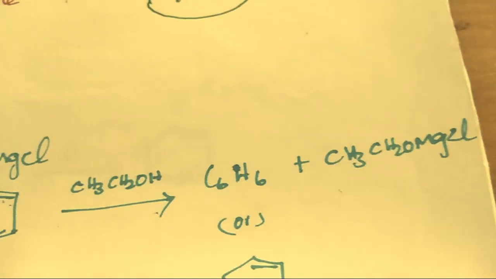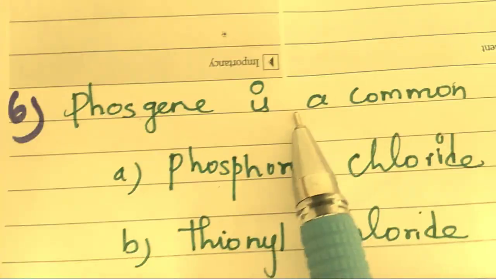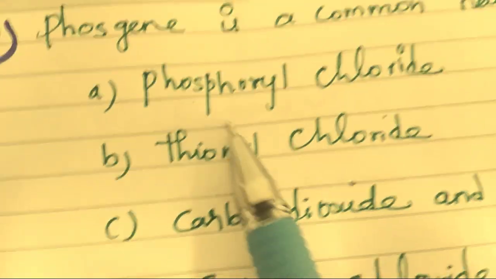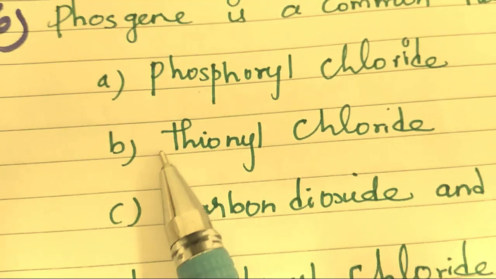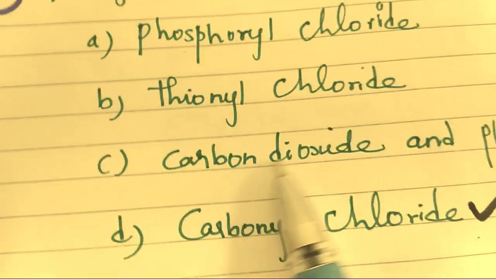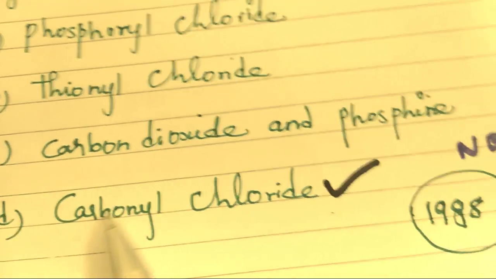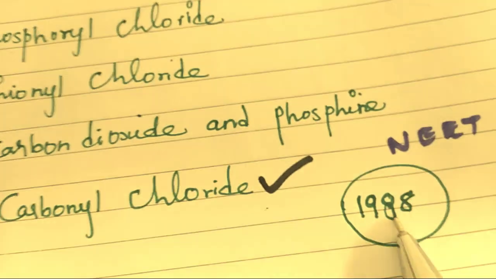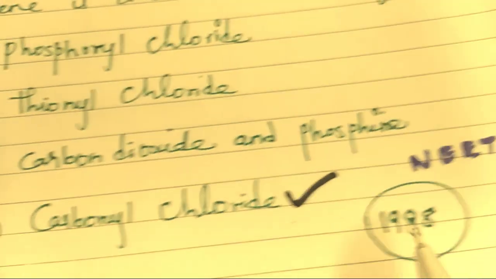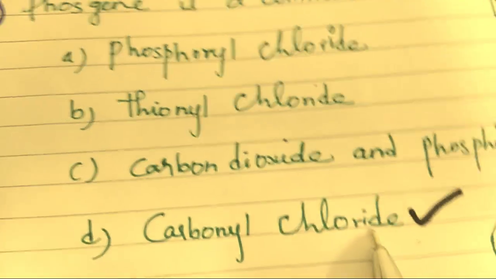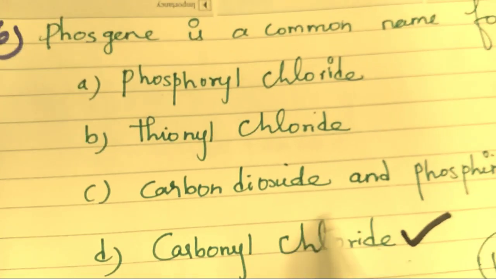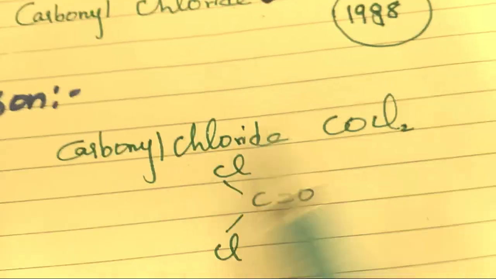Next one is: benzene is a common name for... Four options are given. This is the A option, this is the B option, this is the C option, this is the D option. This is a 1988 question. Carbonyl chloride is the answer. This is the structure of this compound.